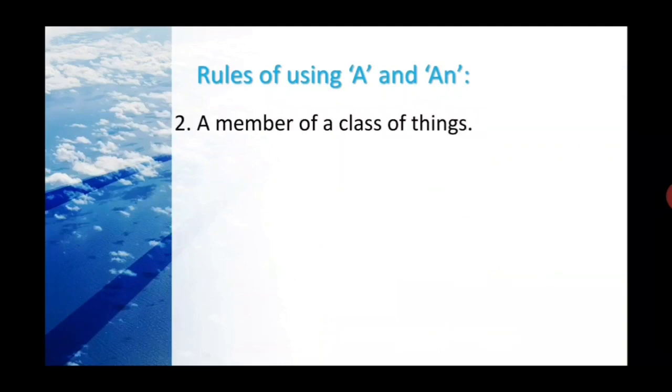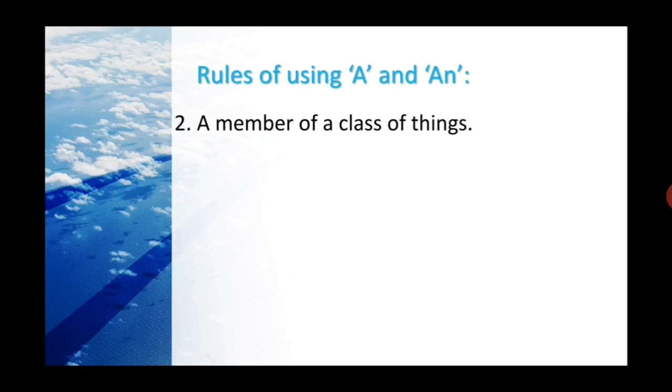Now let's go for the second rule. A member of a class of things. Class of things means out of any group, if you mention only one student or one thing or one person, in that case you have to use a. Like, you are a good student, you are a student of class 3.